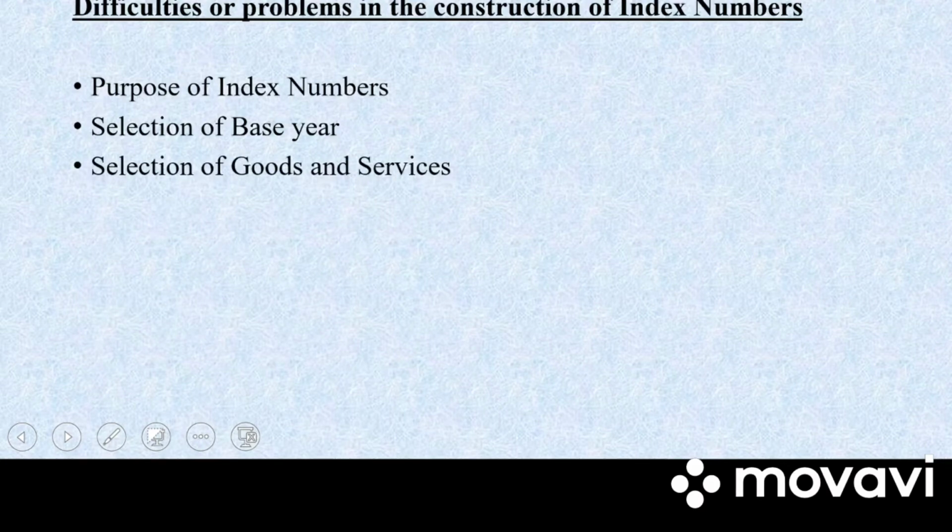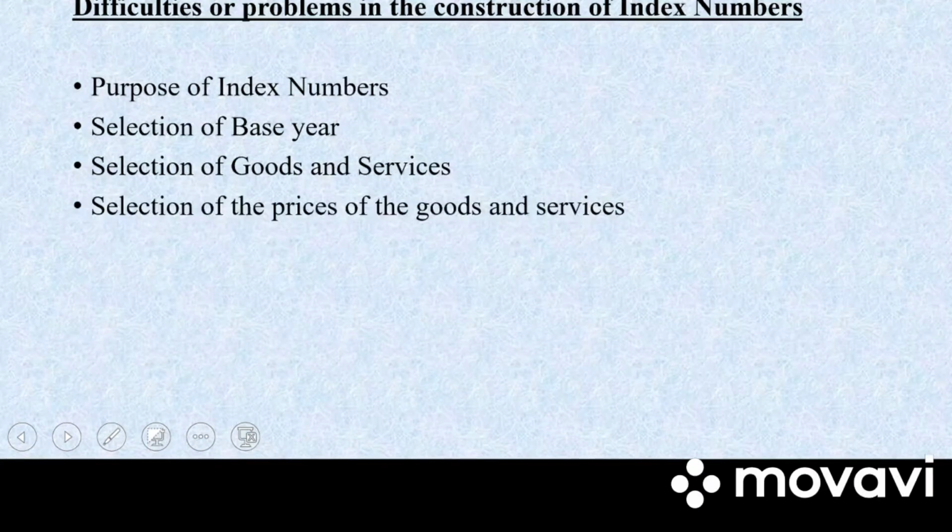Next we have selection of goods and services. Though we defined the purpose, we got the base year. Next is to select the goods and services to construct the index number. In this case, we cannot include all the goods and services. We have to choose particular goods and services and then construct the index number.